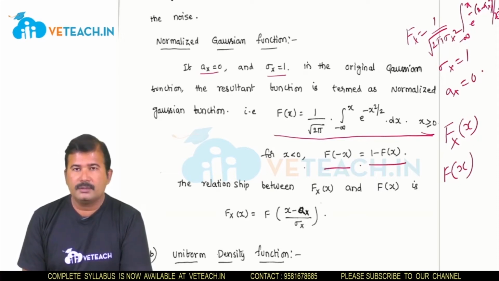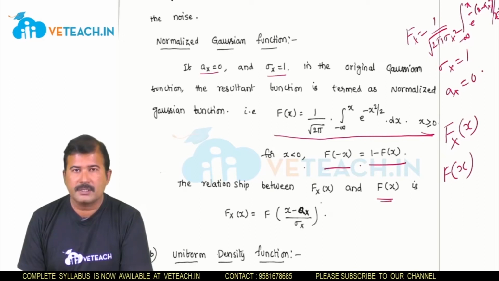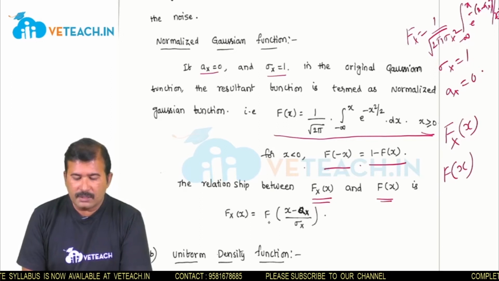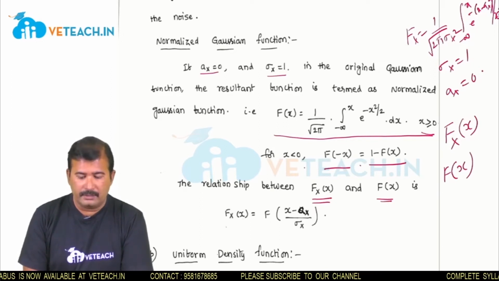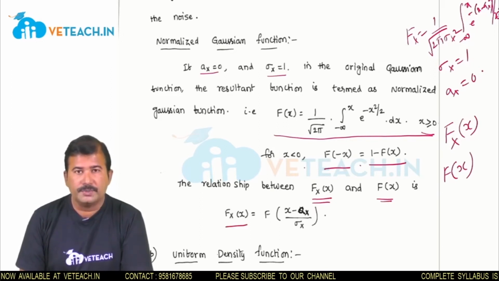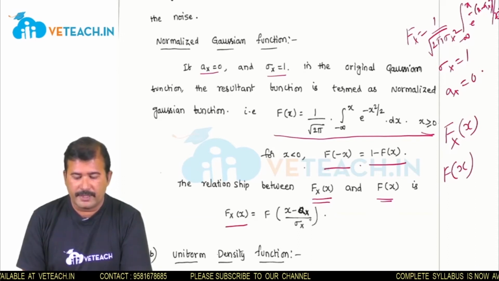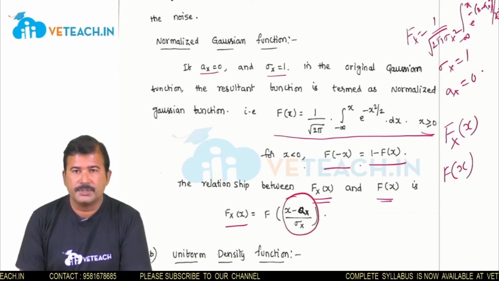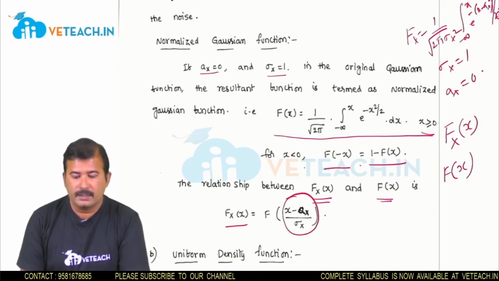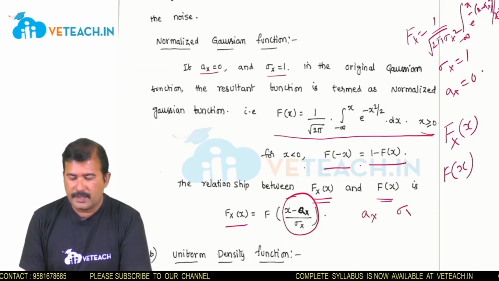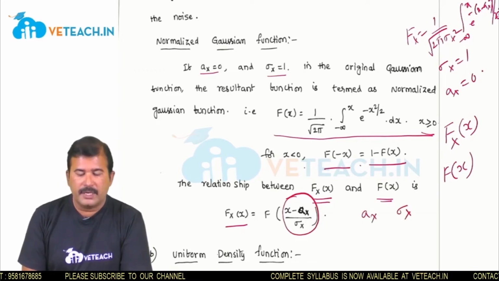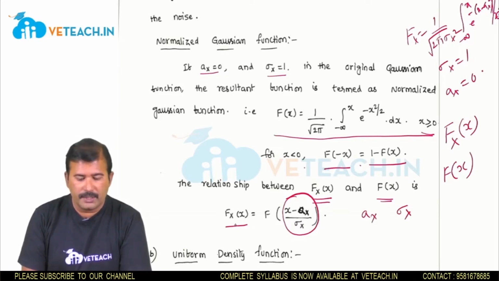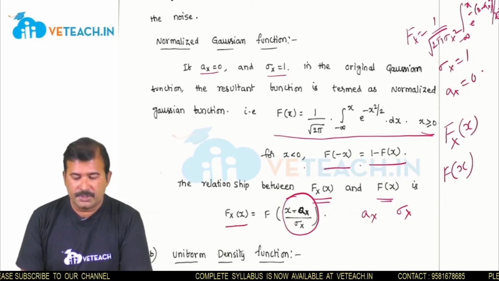The relation between the normalized function, that is f of x, and the Gaussian distribution function, f subscript X of x, is that from the normalized function we can evaluate the original Gaussian distribution function, that is f subscript X of x is f of (x minus a_x) by sigma_x. That means in place of the random variable value, if we substitute (x minus a_x) by sigma_x, where a_x is the mean value and sigma_x is the standard deviation, then we will get the Gaussian function. So from the normalized function we can evaluate the distribution function, or from the distribution we can also get the normalized function.